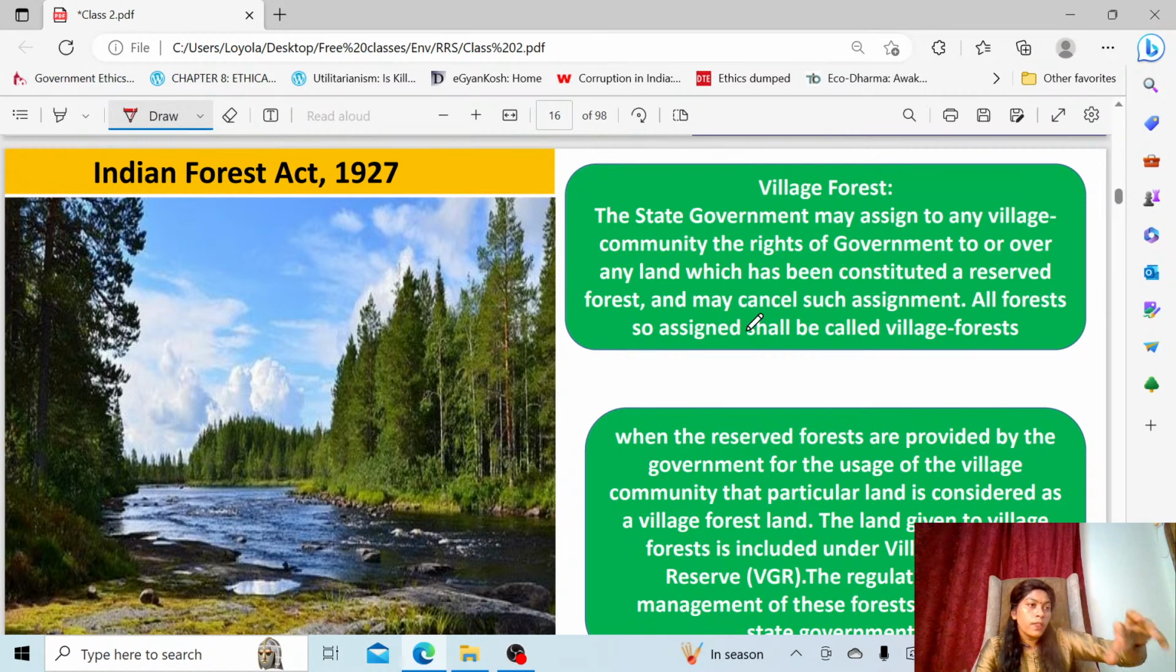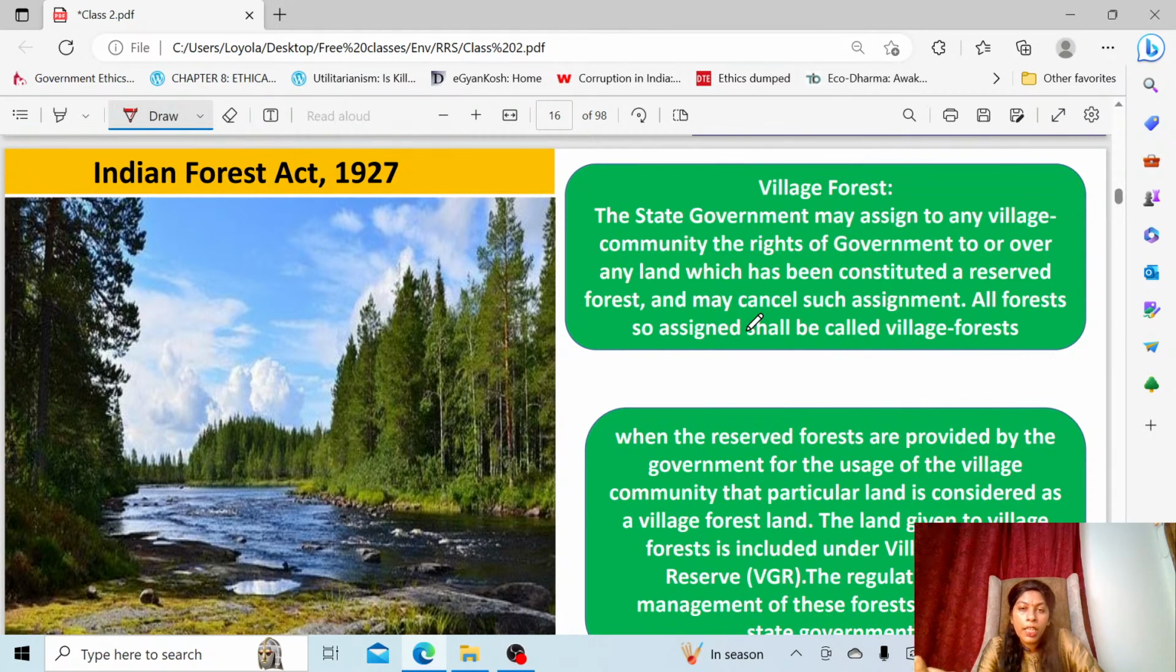Now here in the village forest, the state government can assign any village to any village community. Previously the government held the rights; now the rights of the government will be assigned to any village community. It is transferred, it is assigned to any village community. So anytime they can take it back.